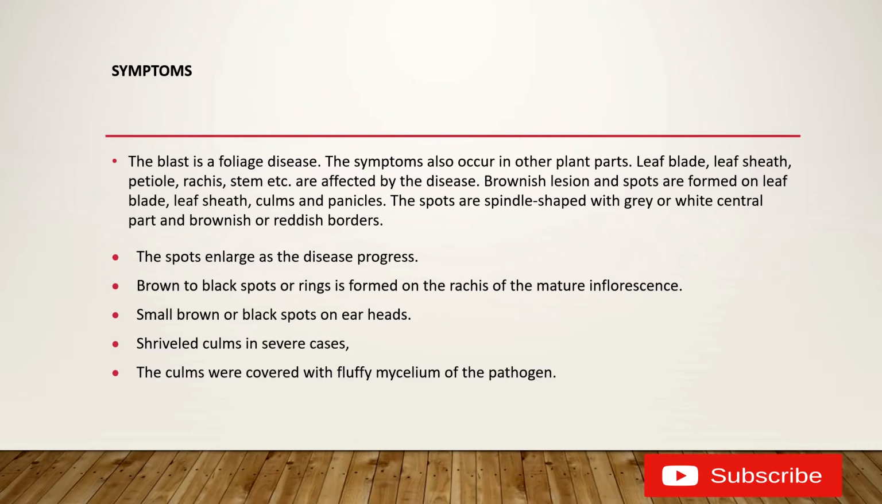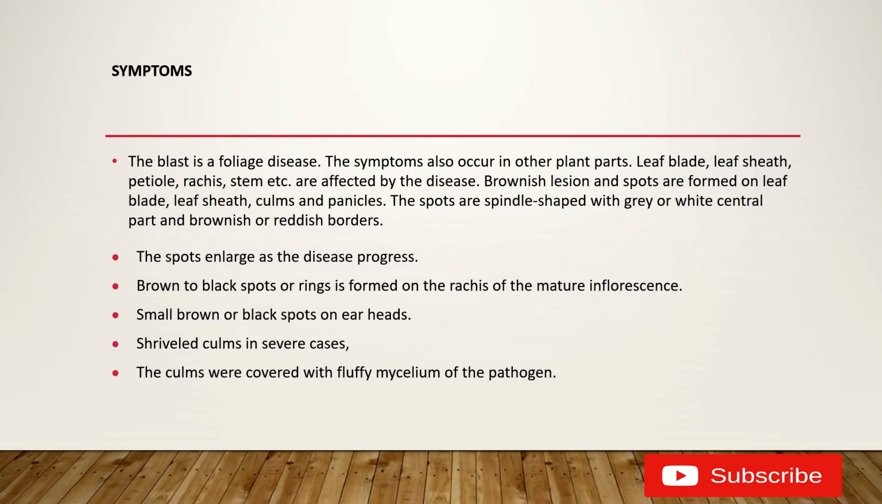As the disease progresses, the spots enlarge, and they are formed on the rachis of the mature inflorescence. Then small brown or black spots appear on ear heads. What do you mean by ear heads? It is the fruit stalks that are known as the ear heads. So it affects the fruits or the seeds also.